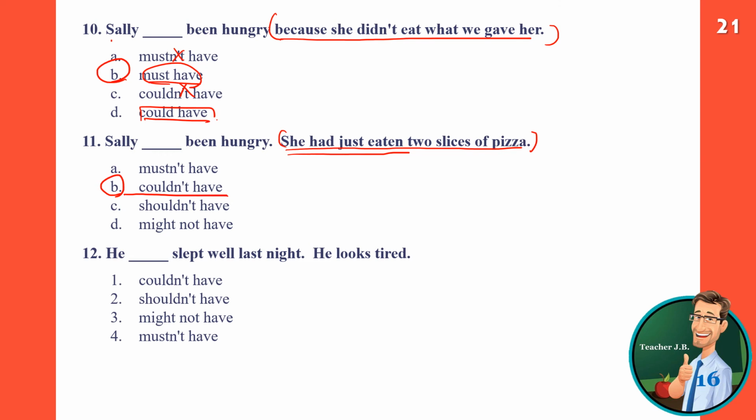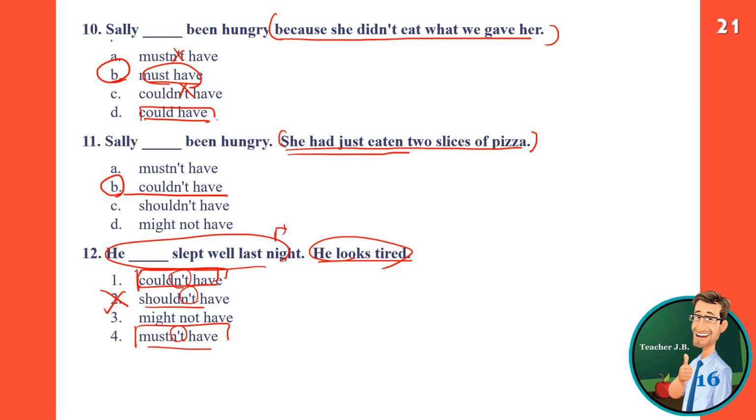Number 12. He blank slept well last night. He looks tired. Now he looks tired. So we need a negative answer, right? And then mustn't have, possible, shouldn't have is advice, and couldn't have. These both are possible because if there were some kind of noise, that's why, and then couldn't have. Just like we just talked about the fact that he didn't sleep well, mustn't have. But mustn't have looks like a better answer, but couldn't have is also possible.